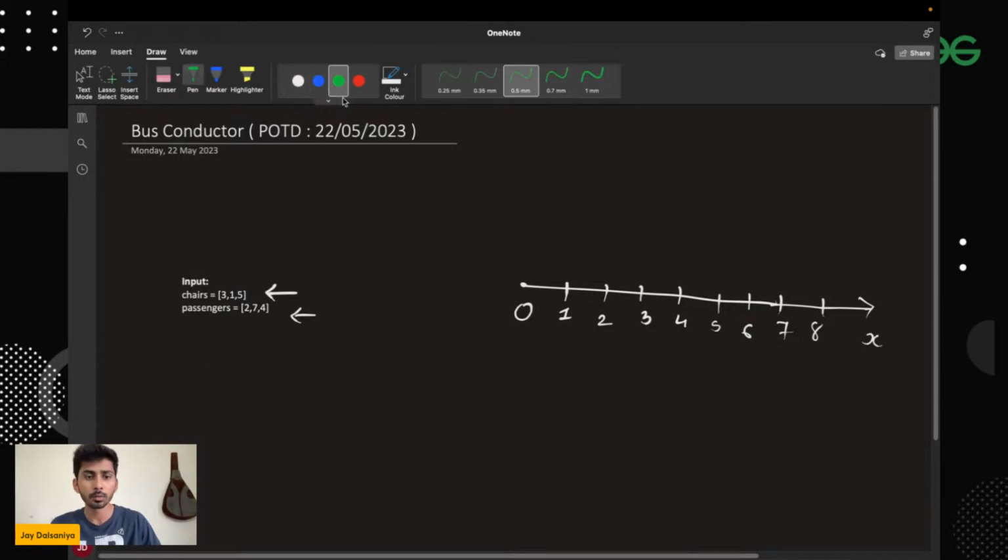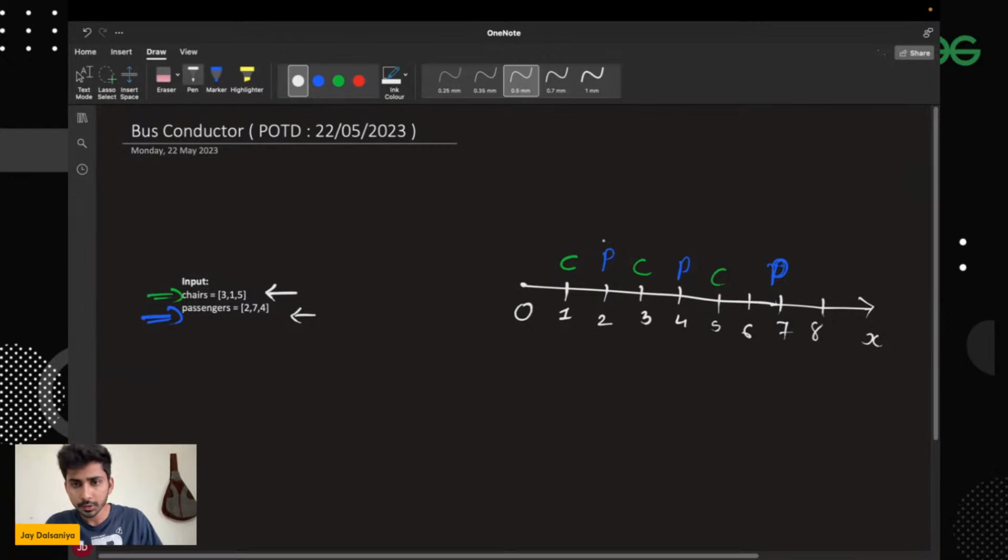Let me denote the chairs using yellow color. I can see a chair at 1, 3, and 5. And now let's denote the passengers using blue color. This is my passenger at 7, and over here as well. So these are the passengers and their locations, right?